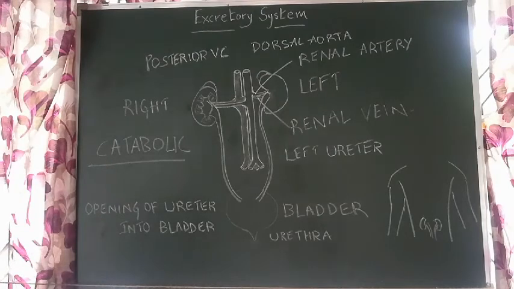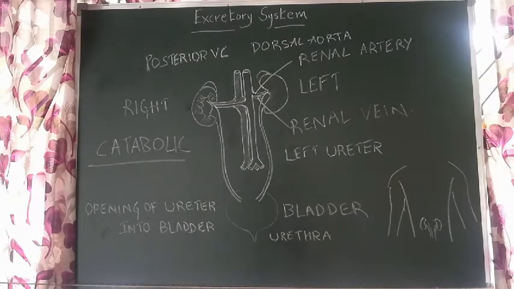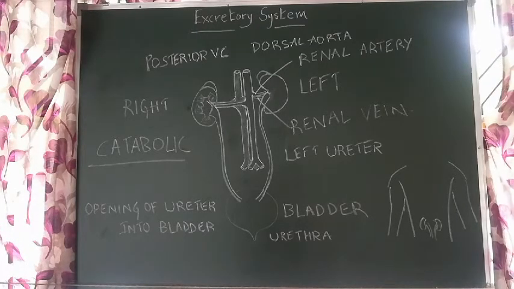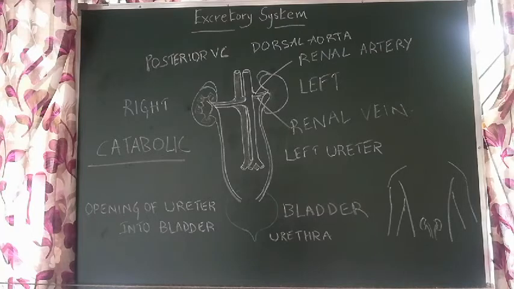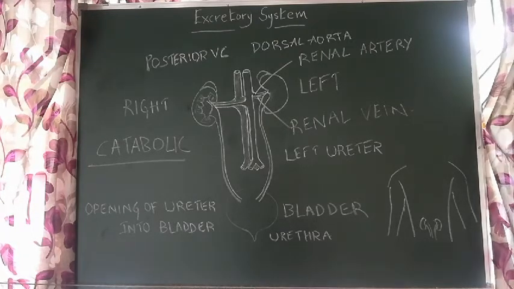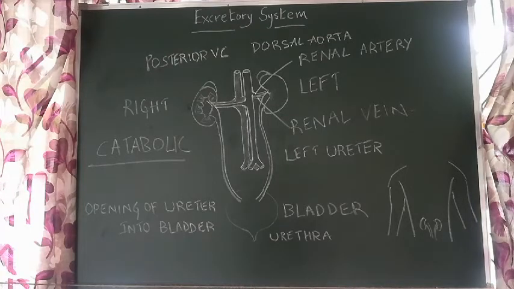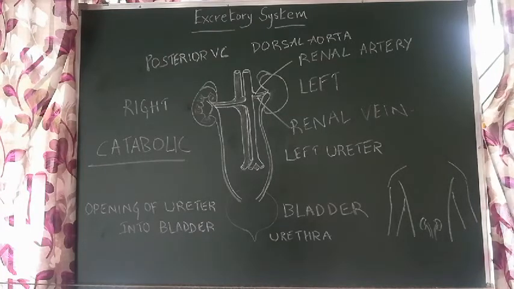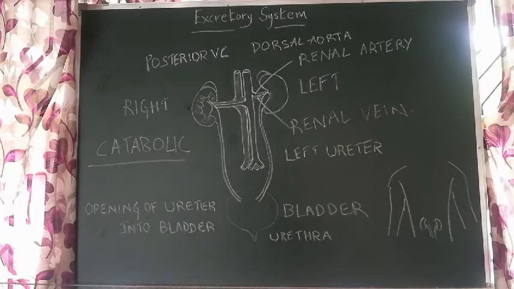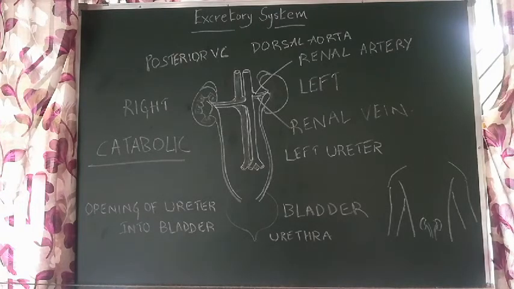Catabolic process, okay? Catabolic process is a metabolic process which involves breakdown of substances, okay? These substances are broken down in order to produce energy, right? What is the ultimate goal of our body?